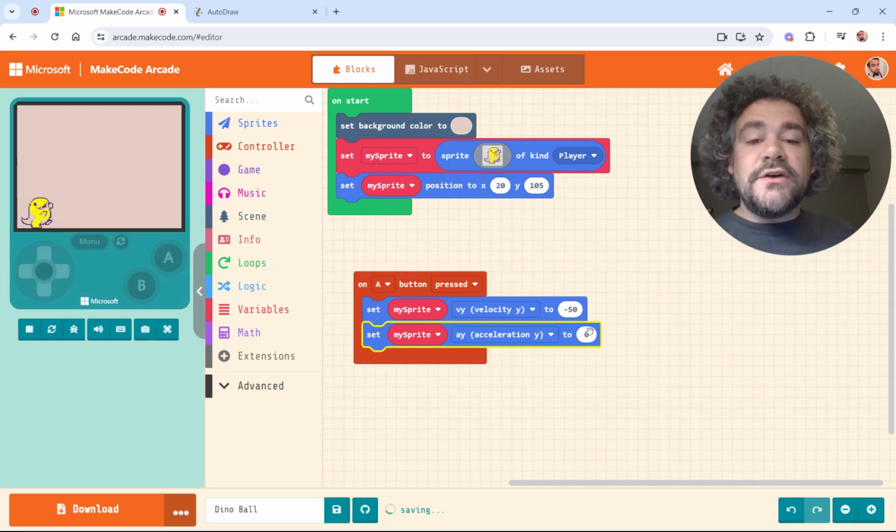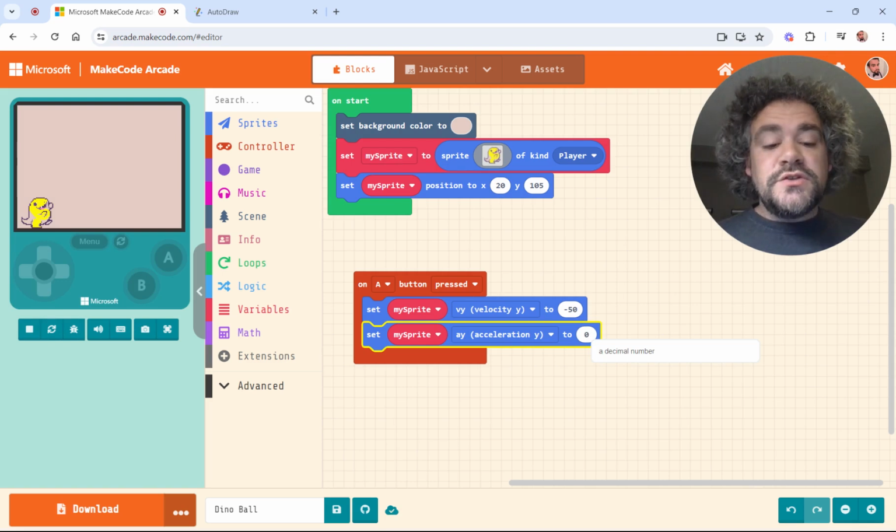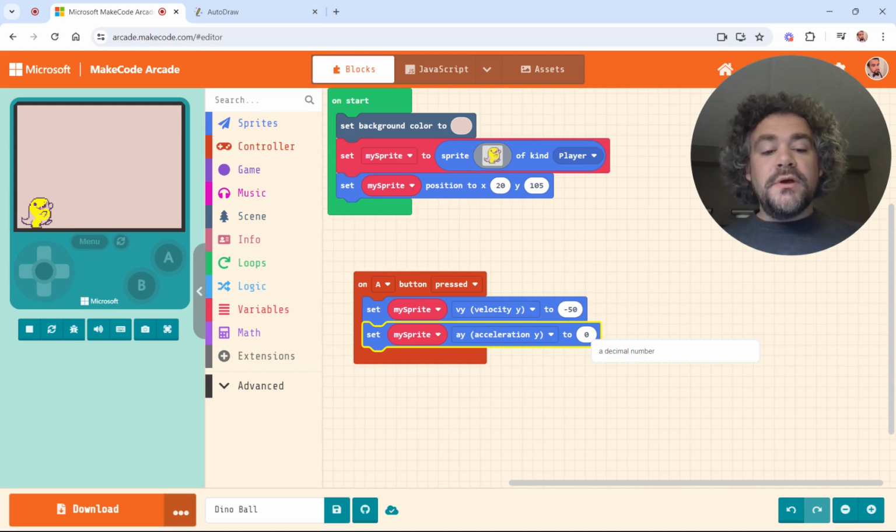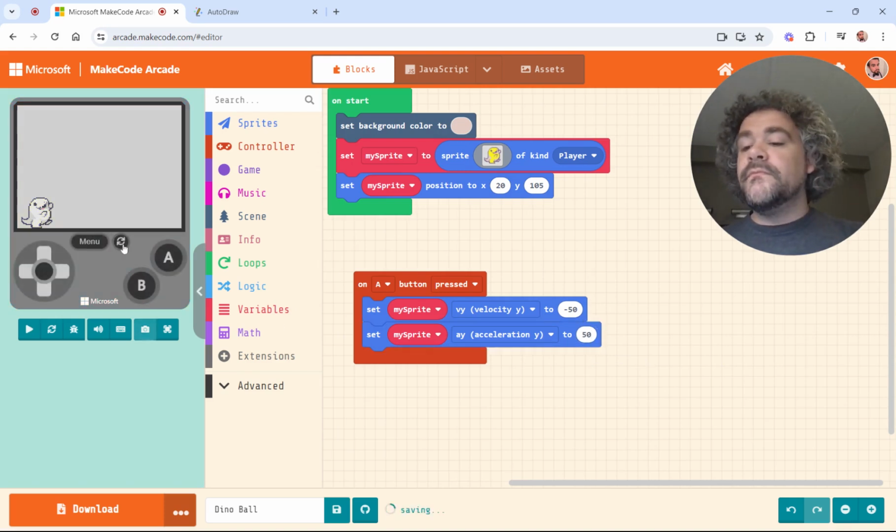And now I have to decide how strong to make gravity. So the strength that I make gravity will depend on how fast he falls, right? So it's really up to me, whatever I feel fits the game. What would happen if I give him 50? Let's see what that looks like. So he jumps up and he comes back down. That's actually not bad. Oh, and he falls through the floor.